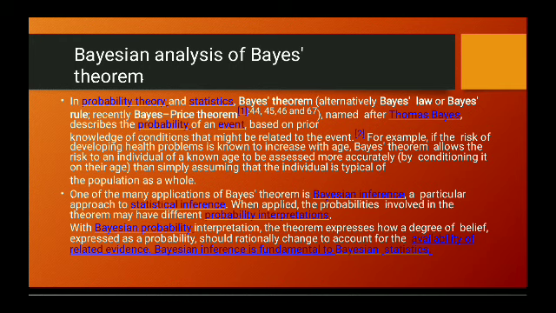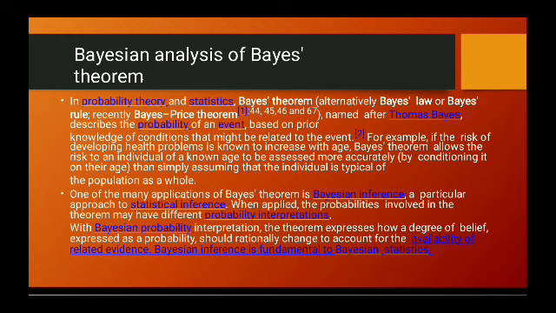For example, if the risk of developing health problems is known to increase with age, Bayes theorem allows the risk to an individual of known age to be assessed more accurately by conditioning it on their age than simply assuming that the individual is typical of the population as a whole.